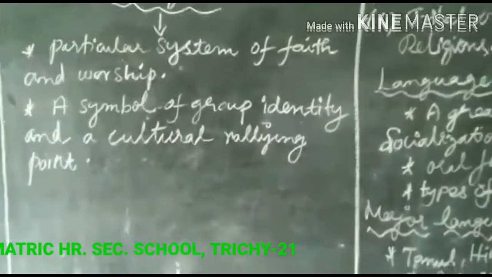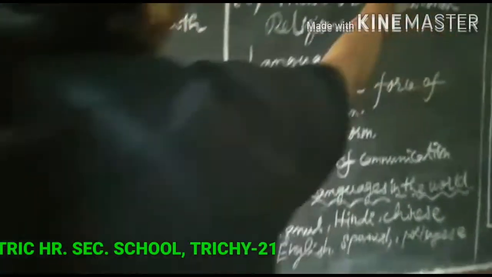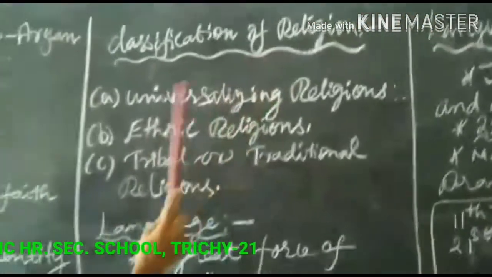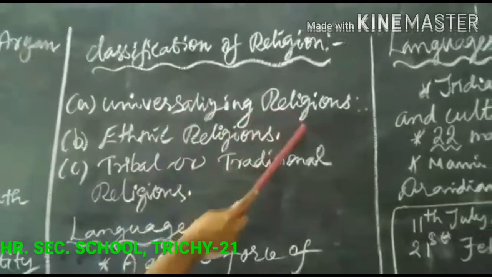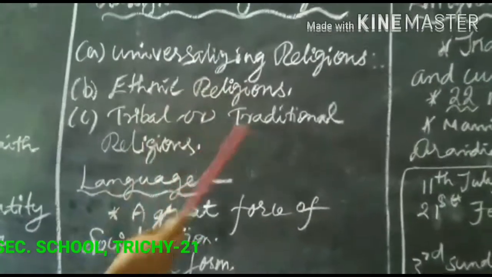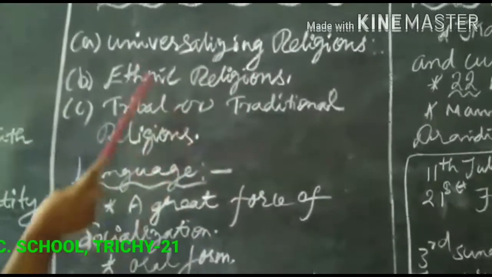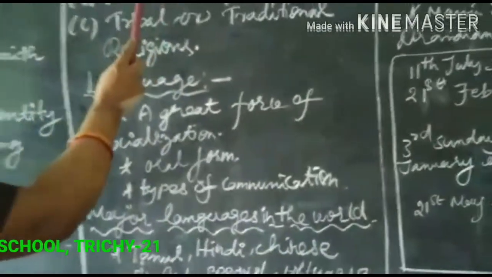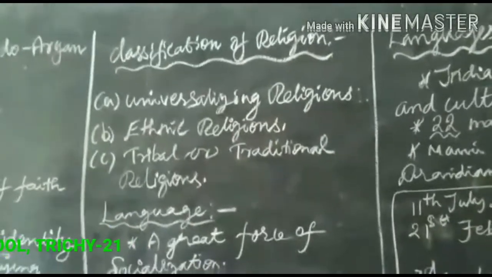Next, we'll discuss the classification of religion: universalizing religion, ethnic religions, and tribal or traditional religion. Universalizing religions: Christianity, Islam and Buddhism.